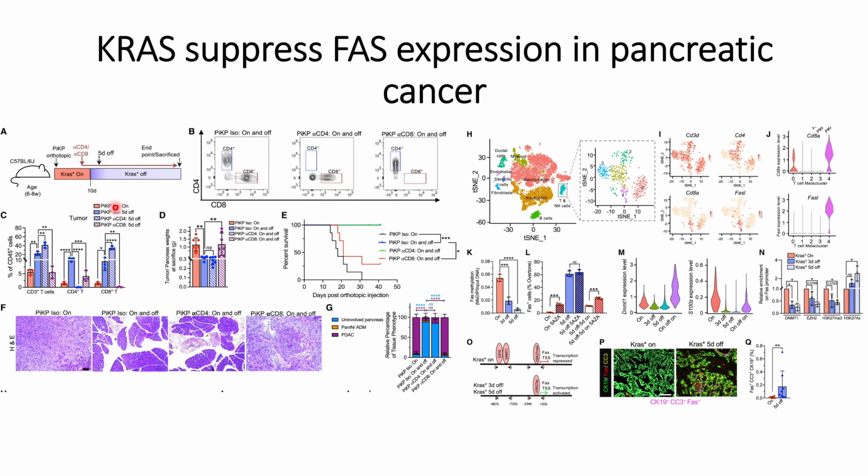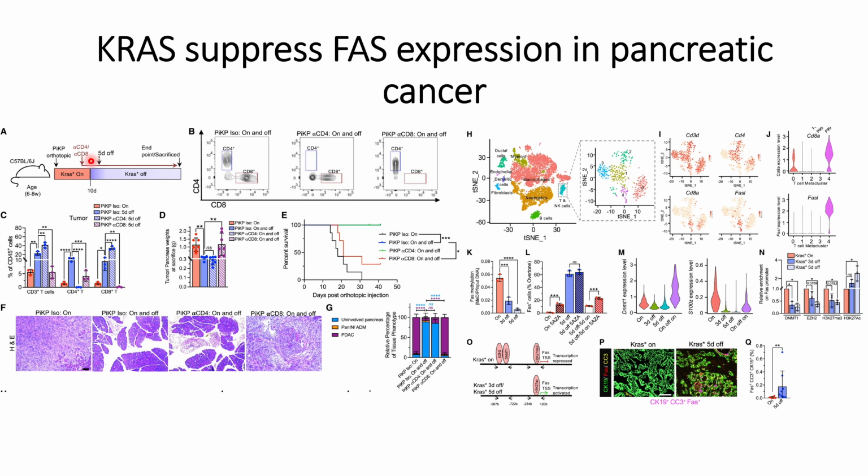First, in order to check which kind of T cells usually interact with the FAS receptor expressed on the pancreatic cancer cells, based on the previous experiments, they found that there is overexpression of CD4 plus T cells and CD8 plus T cells. So these are the two candidates that they used to check whether these two play a role in triggering apoptosis in the tumor cells once they interact with the FAS receptors.